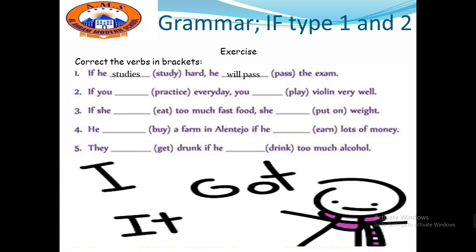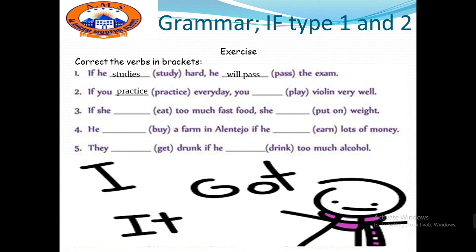Very good. The second one, if you practice every day, you play violin very well. So, again, we will use the present simple. If you practice, very good. Why? Because we don't use an s with it.